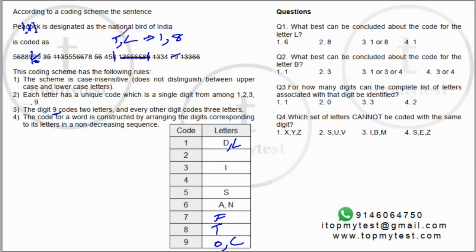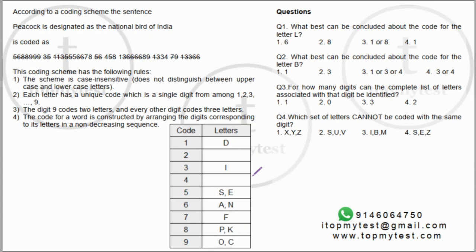Now if you look at this, here I have H and E, which is 4 and 5. And there is only 5 available. So E should be 5. H should be 4. So this is done. So P and K should be both 8s. So Peacock is fully done. Okay, let's move further.